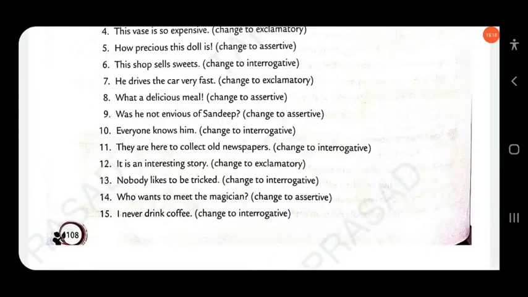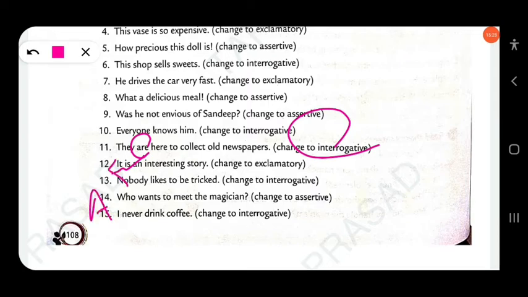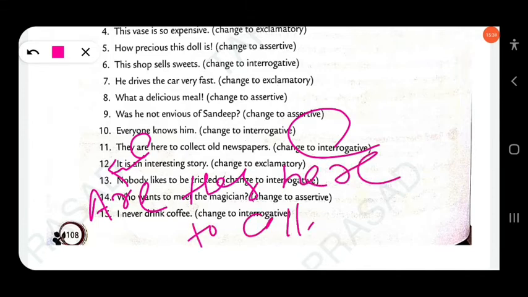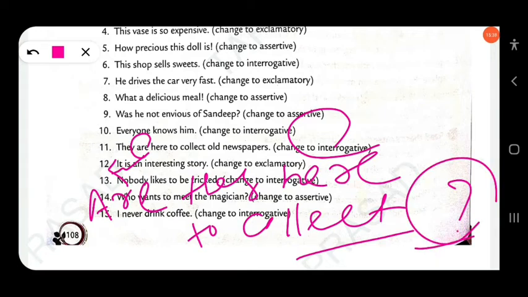Okay. Then next here, they are here to collect old newspapers. So you have to change into interrogative. That means here the main verb are is used as main verb. It will come to the beginning. Are they here? Okay. Are they here to collect old newspapers? You have to use a question mark at the end of the sentence.